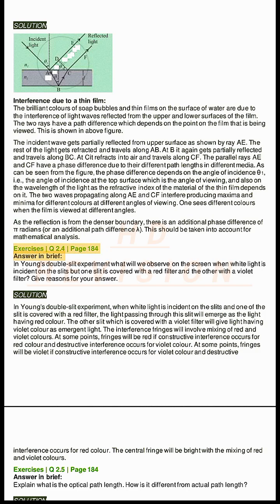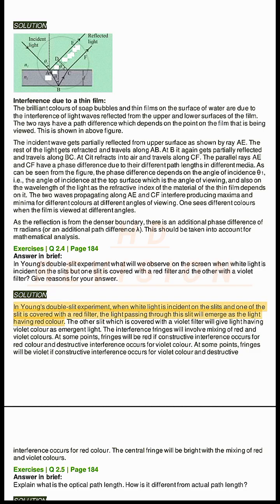Exercises Q2.4, page 184. Answer in brief. In Young's double slit experiment, what will we observe on the screen when white light is incident on the slits but one slit is covered with a red filter and the other with a violet filter? Give reasons for your answer.